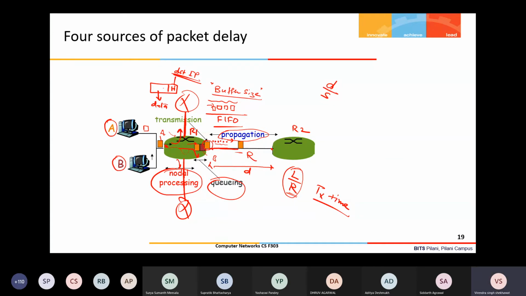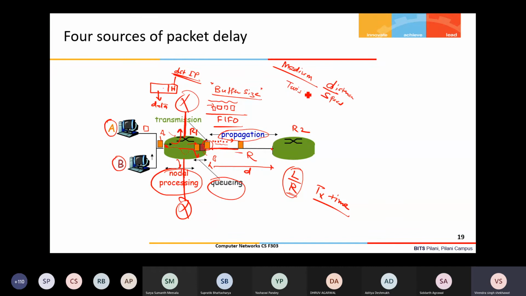the signal moves, because in a wire the data moves in the form of a signal. So what is the speed at which the signal can move in this medium? So the time is d by s, where s is the speed and d is the distance. The speed depends upon the medium. Among wired media there are different types.